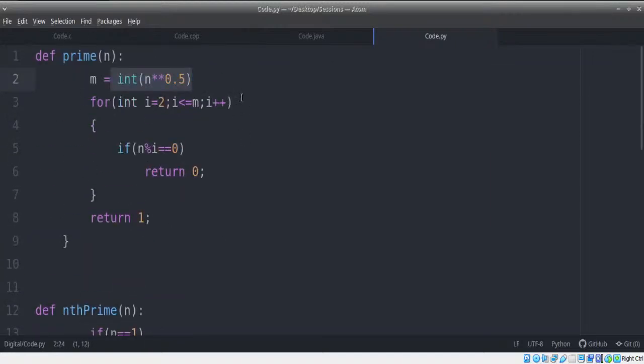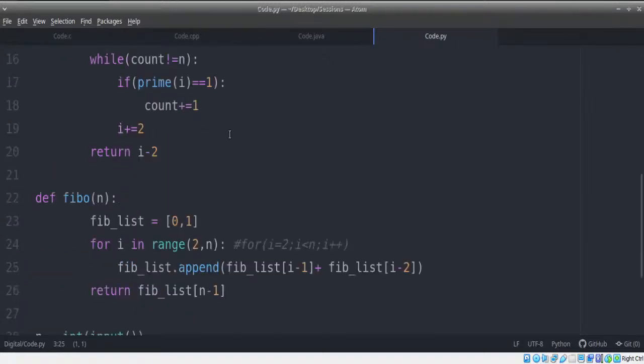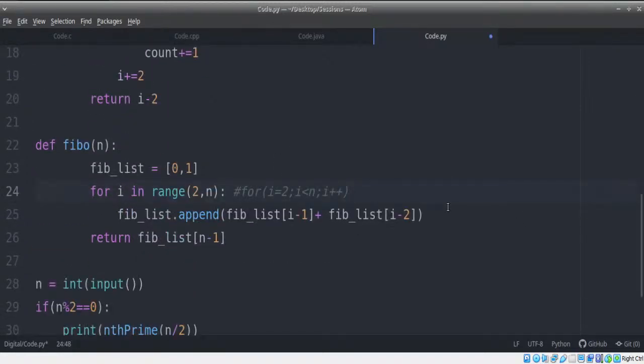For us to use a for loop, remember the logic, I need to change this. So what do I write instead of this? Can you let me know? Take a few seconds, think it through. What am I supposed to replace this for loop with? Remember this logic. I'm supposed to go from 2 till I reach m.